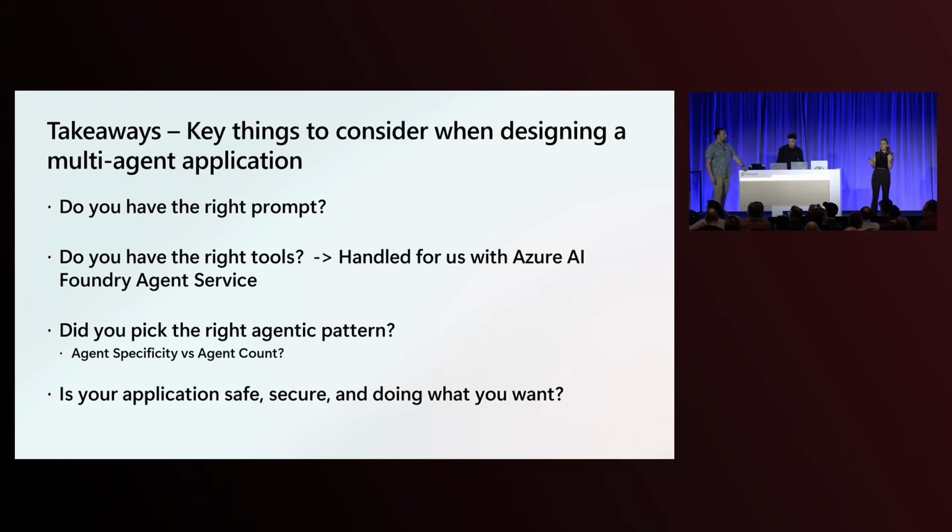to ask yourself, do you have the right prompt? Do you have the right tools? This was fortunately handled for us because Azure AI Foundry Agent Service, like I showed, made it super easy to add tools in 2 to 3 lines of code. Did you pick the right agentic pattern? And then lastly, is your application safe, secure, and doing what you want?